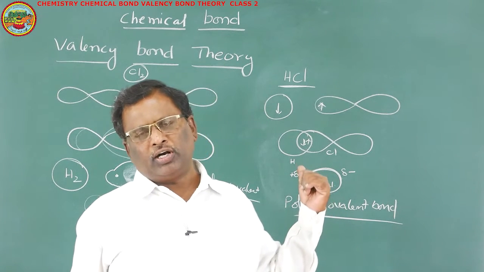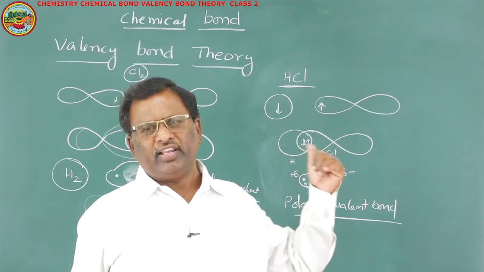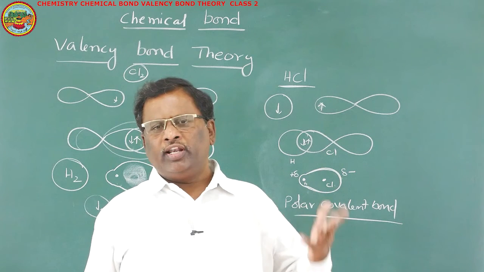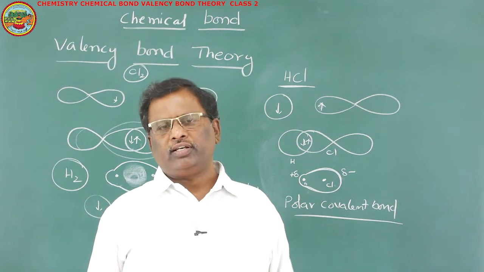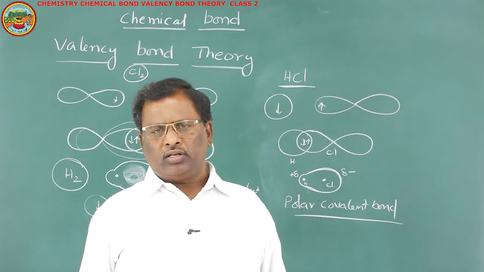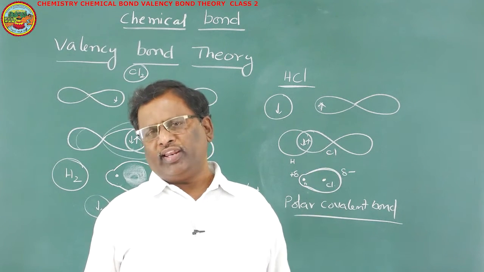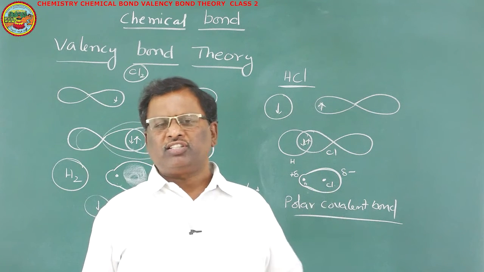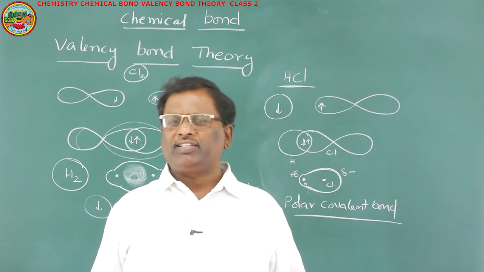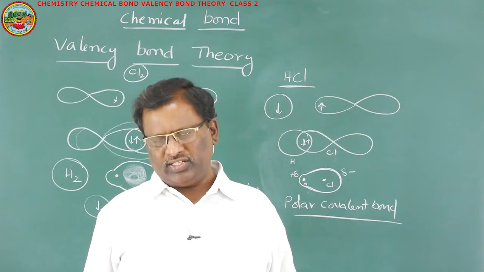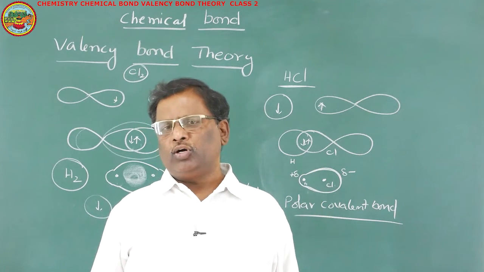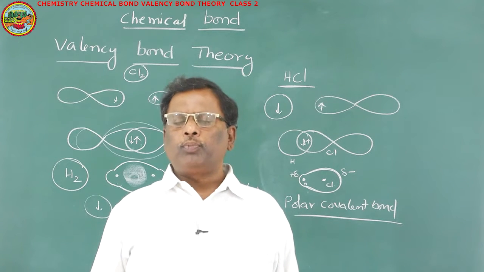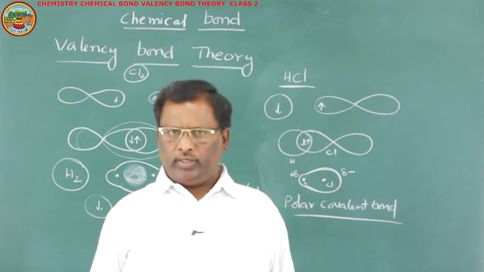But if we observe the bond that was formed between hydrogen and chlorine in HCl, as chlorine electronegativity is more than hydrogen, the bonding pair of electron is much closer to chlorine than hydrogen. Because of that, a partial negative charge will exist on chlorine, whereas partial positive charge will exist on hydrogen. That type of covalent bond is said to be a polar covalent bond.